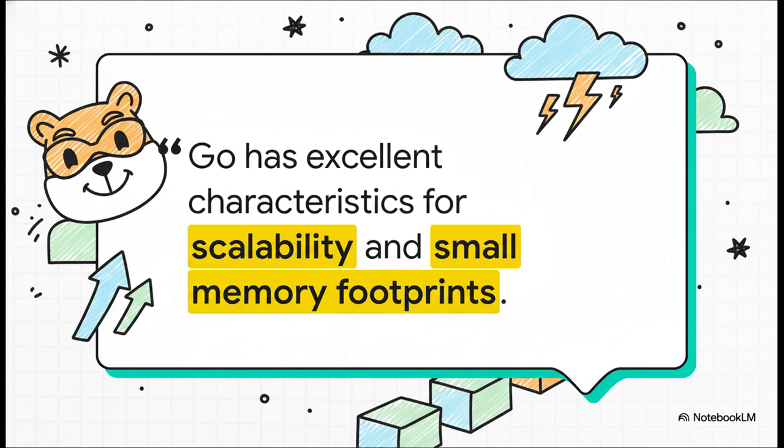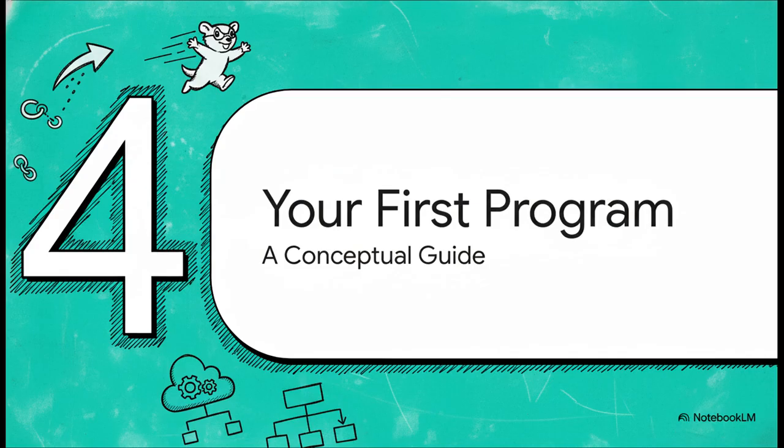And here's another key point, this time from Curve, scalability. Go services typically have tiny memory footprints. So what does that actually mean for you? It means you can pack more services onto the same server, which saves a ton of money on infrastructure costs, especially when you're operating at a huge scale. It's efficient by design.